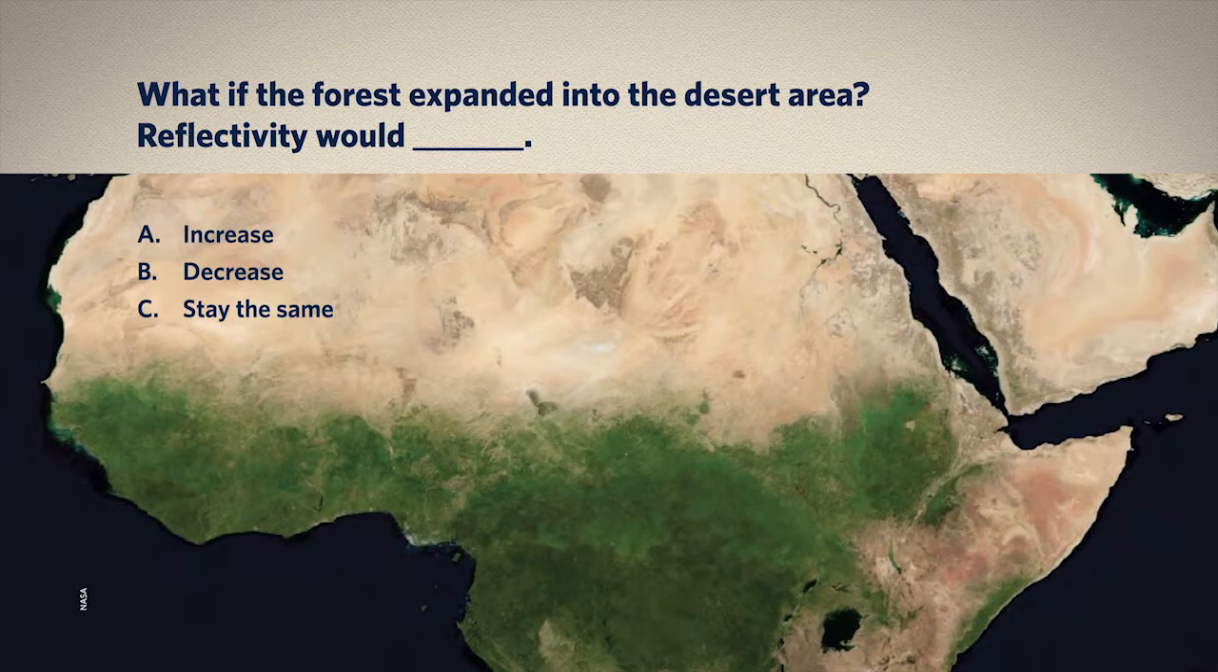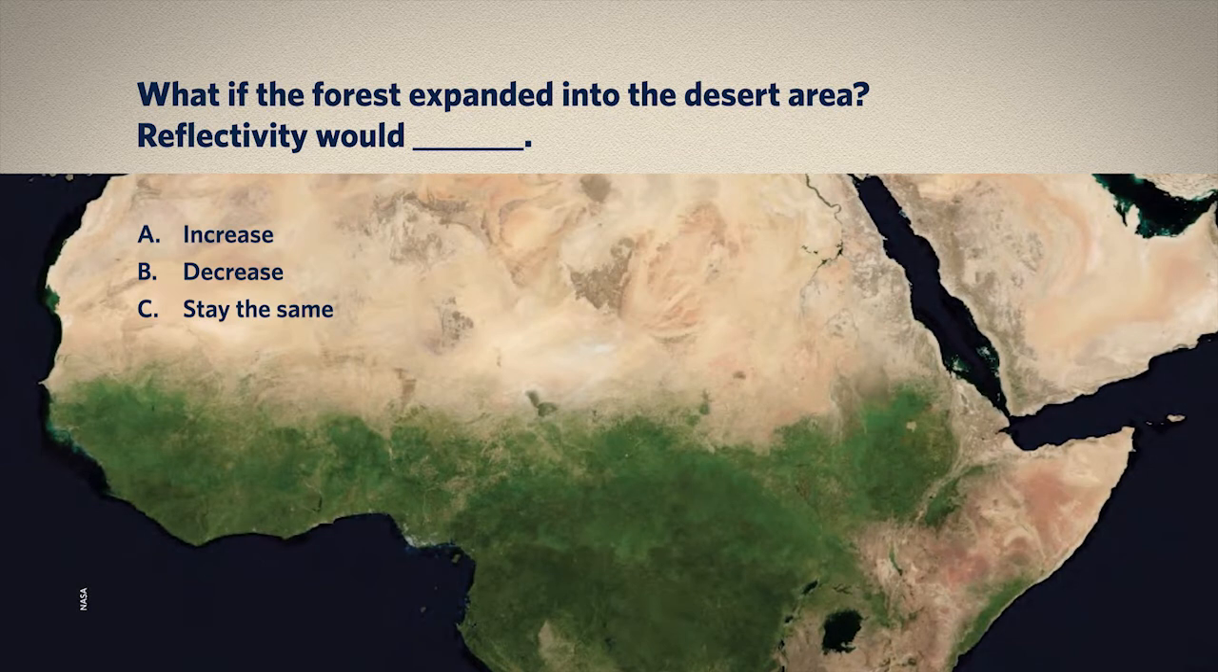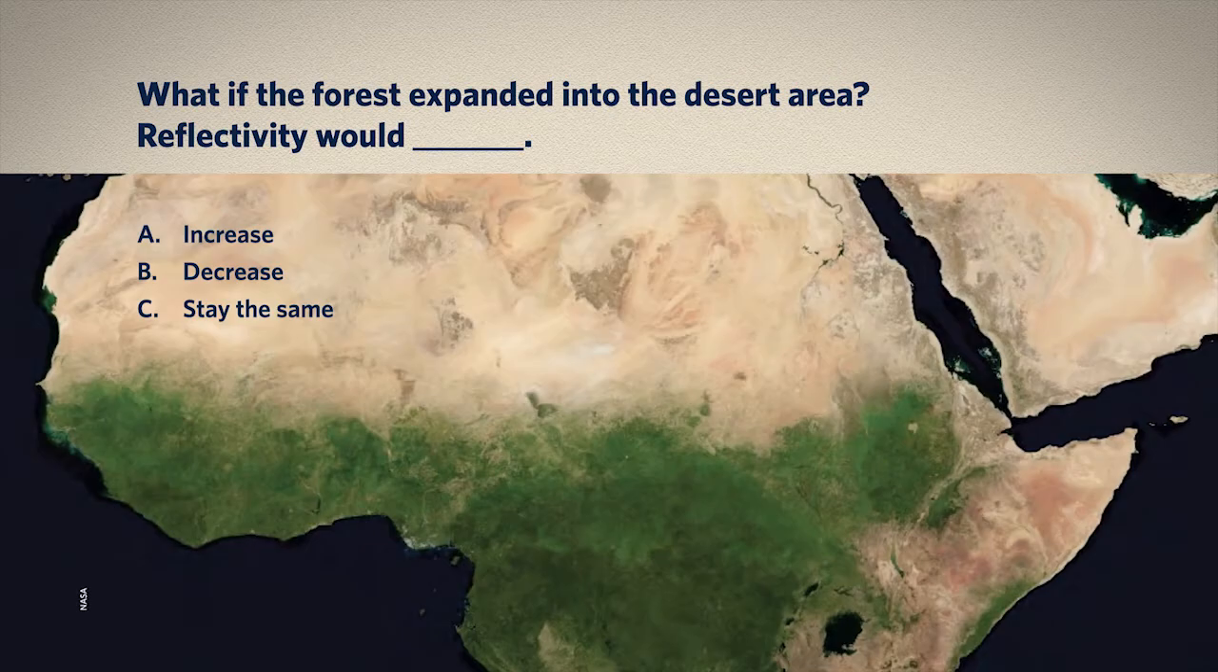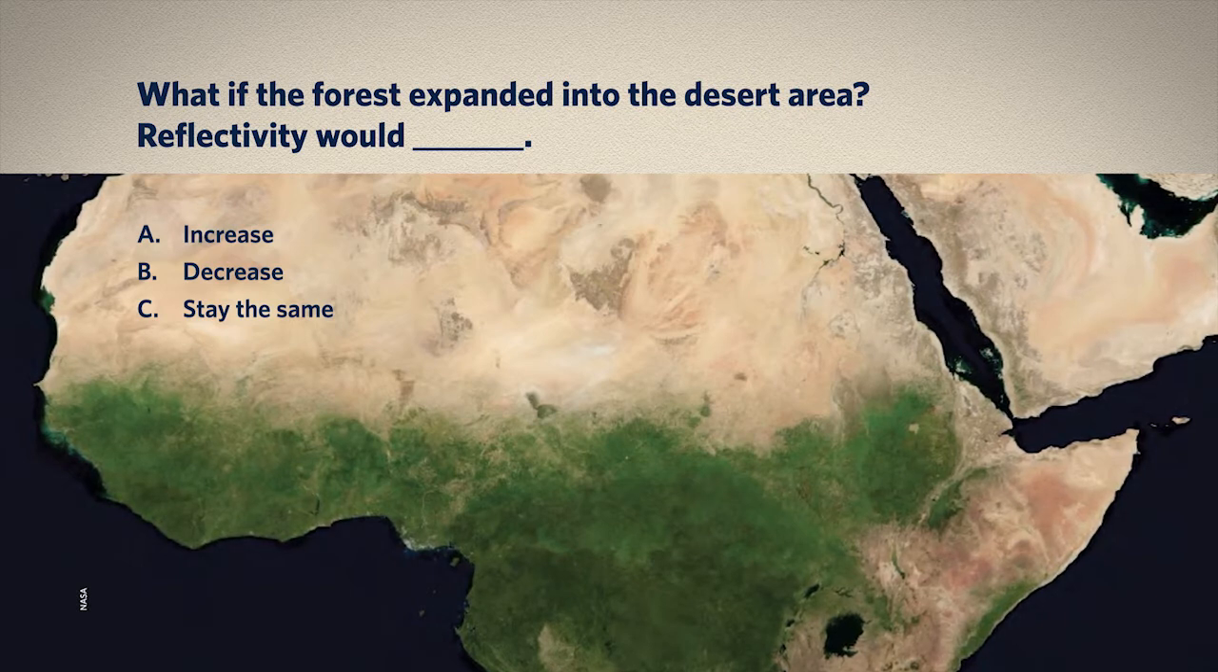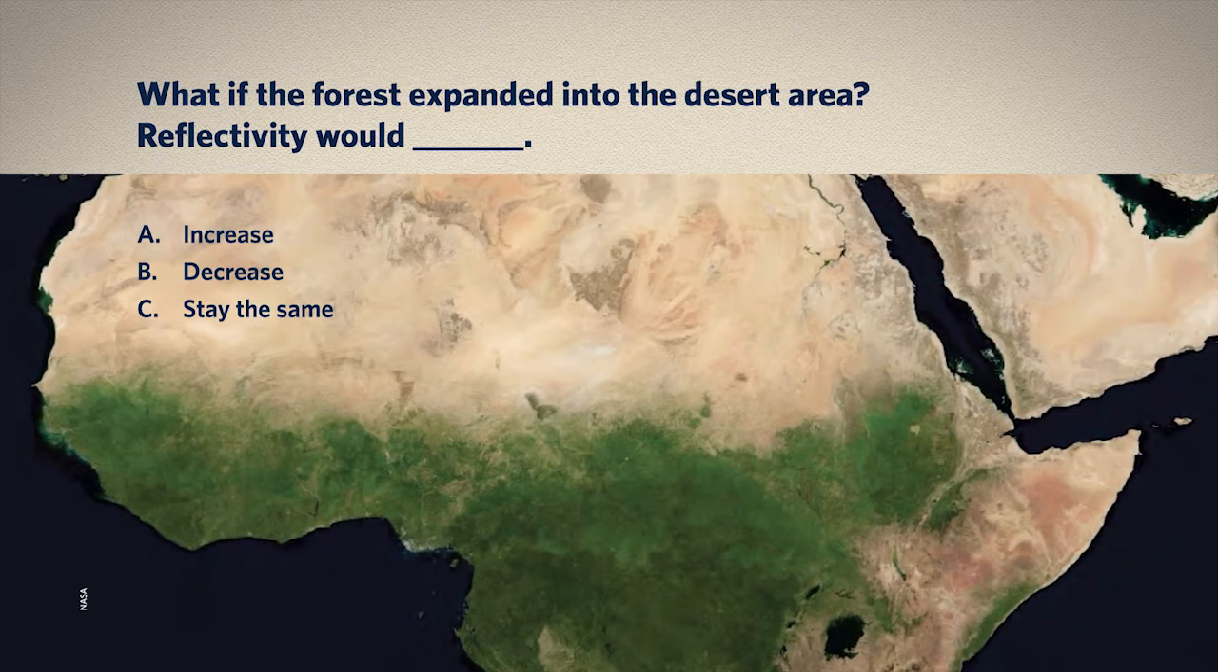So let's just consider some what-if scenarios. What if the forested area expanded a little bit northward into the desert area? What would happen to the reflectivity of this region? If in this part of the world, the area covered by forest expanded and that covered by desert decreased, then overall the surface would be darker and reflectivity would decrease. If this were the only thing going on in the world, the surface would absorb more incoming solar radiation and it would warm up.